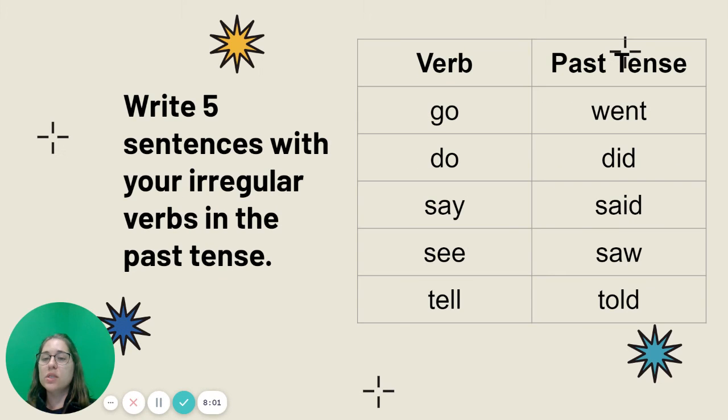All right, before you go today, you're going to write 5 sentences of your own with your irregular verbs in the past tense. You may pause the video and use this chart, or you may use the chart that you wrote down at the beginning of the lesson. They are the same one. Our verb go in the past tense becomes went. Do becomes did. Say becomes said. See becomes saw. And tell becomes told.